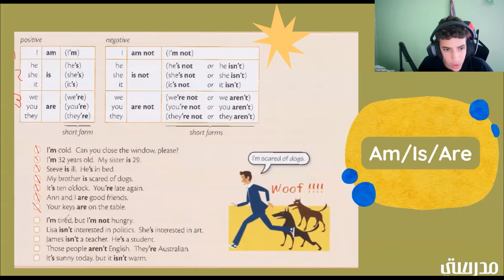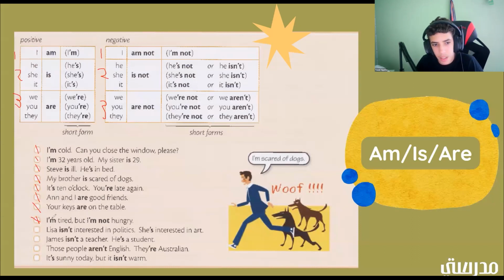Okay. So good job. I'm tired, but I'm not hungry. Okay. So we have I'm tired. Is that positive or negative? All right. It's positive. Good job. So which group? 1. All right. Good job. And then we have I'm not hungry. Is that positive or negative? So this one is negative. All right. Good job. So which group would it be here? I'll write the numbers. 1, 2. Which group would it be? 1. All right. Good job.